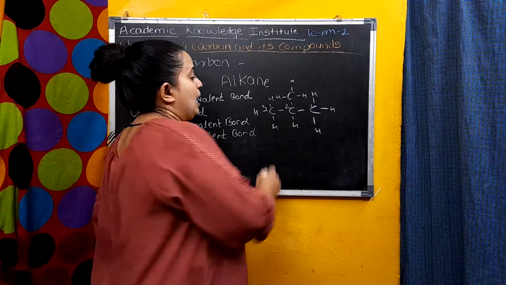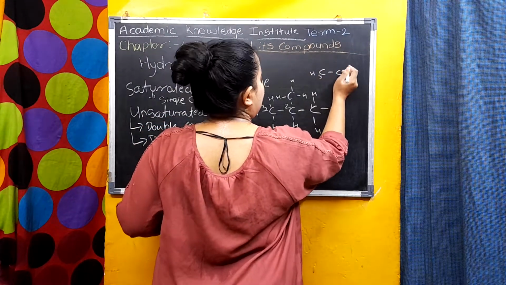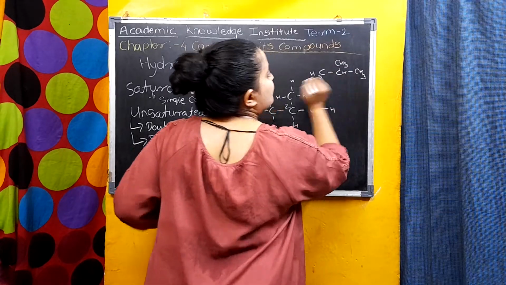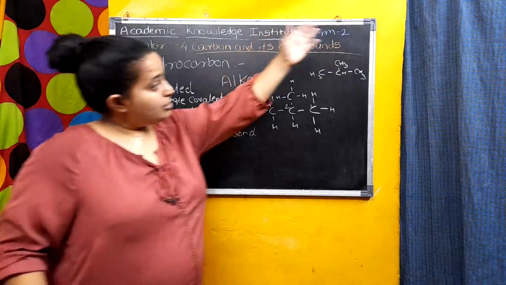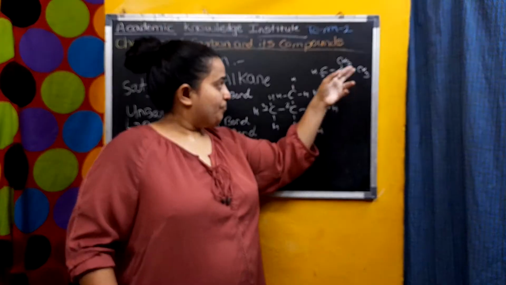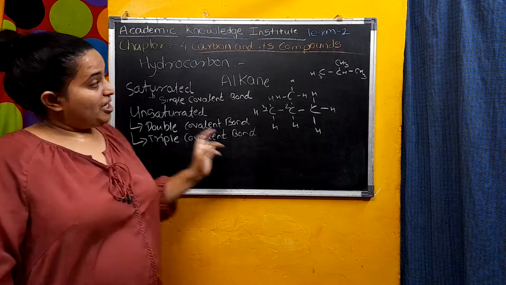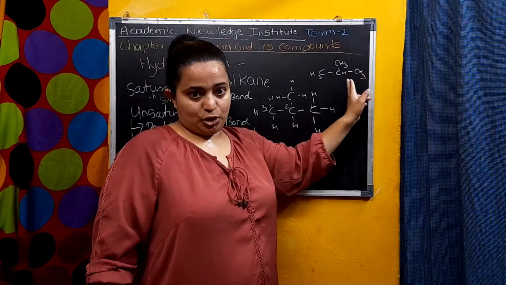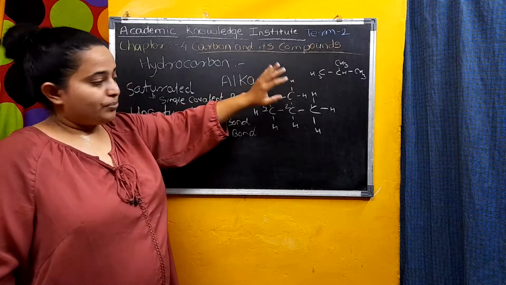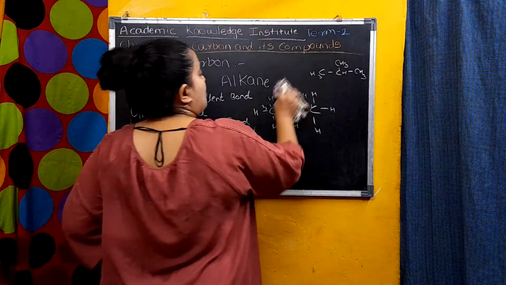Understood? Here you can write this compound in simple words like this: CH3 CH CH3 CH3, right? But here also, all these carbon atoms are attached with a single bond. Understood? So that's why it will be a saturated hydrocarbon. But this is not a straight chain, this is a branch chain. So the carbon compounds have three types: the straight chain or long chain, then the branched, and there are the cyclic compounds also.